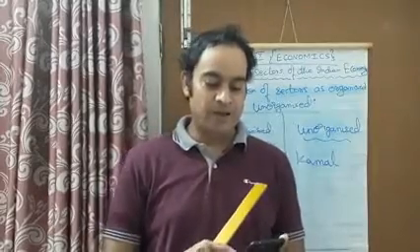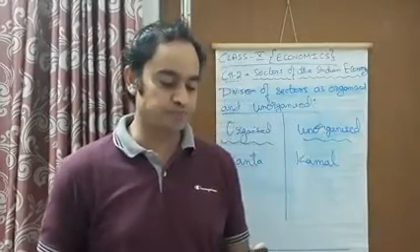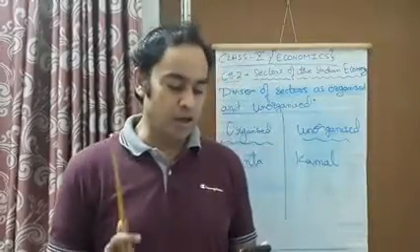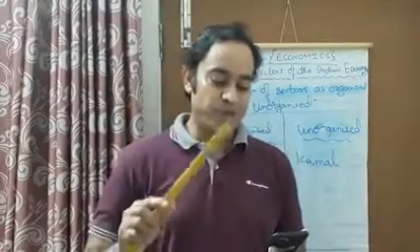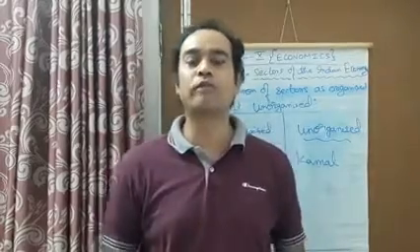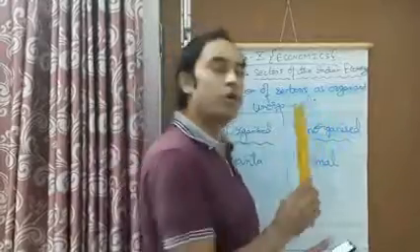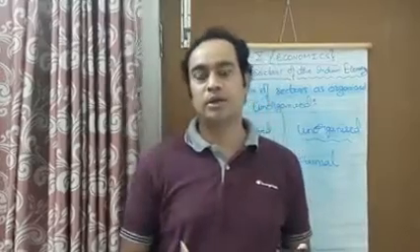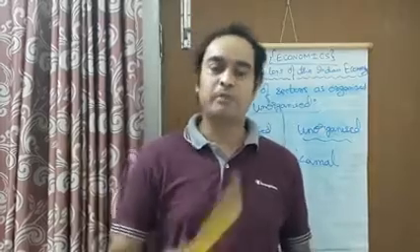Let's move on to page number 31, and I'll read it from there. On this page, it is written about the unorganized sector. The unorganized sector consists of small and scattered units which are largely outside the control of the government. These are the small and scattered units which come in the unorganized sector. They are not registered with the government. They are very small shops scattered around, where the people are working.